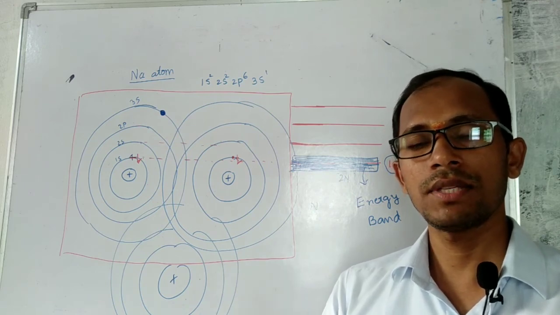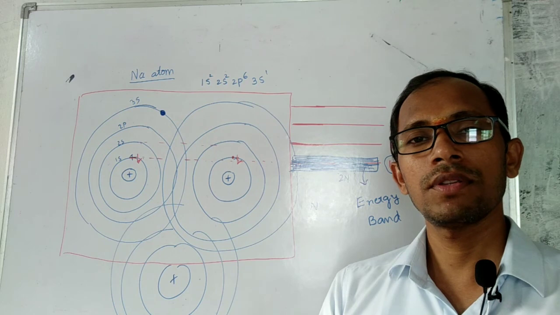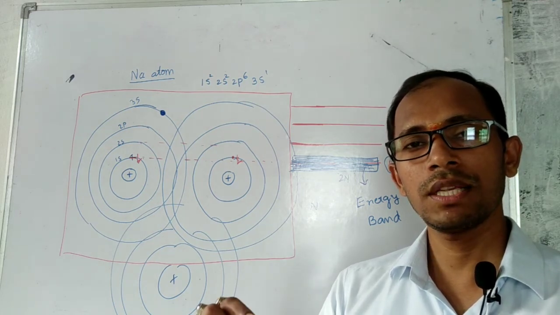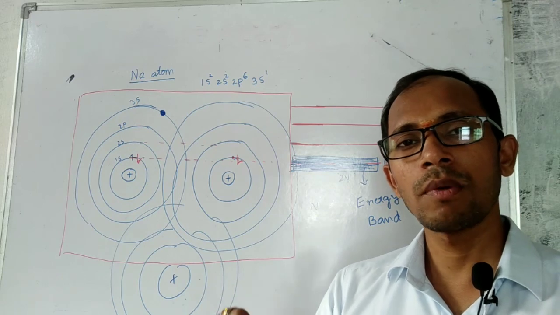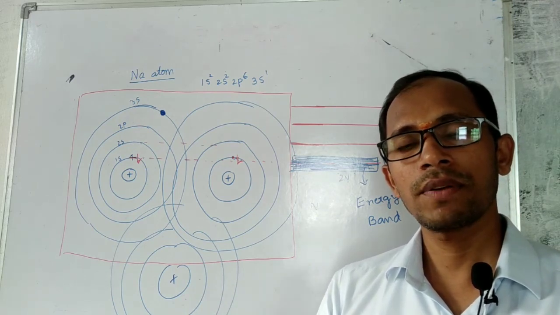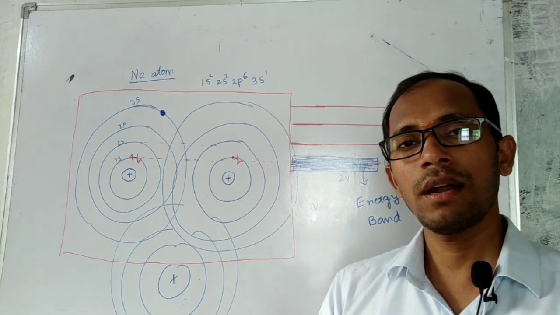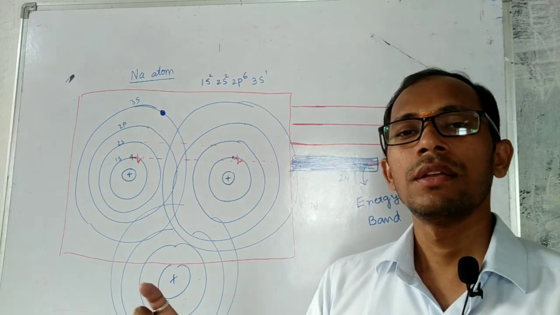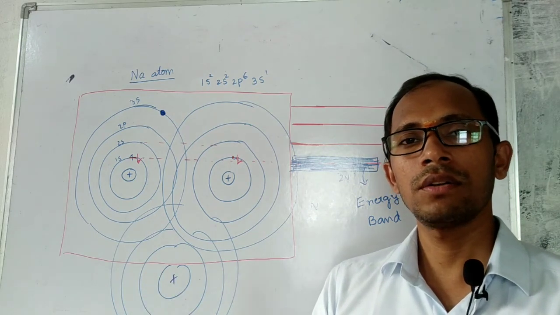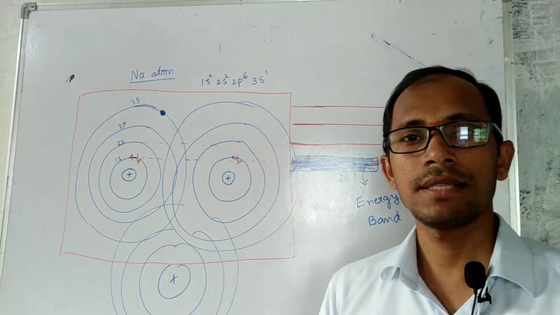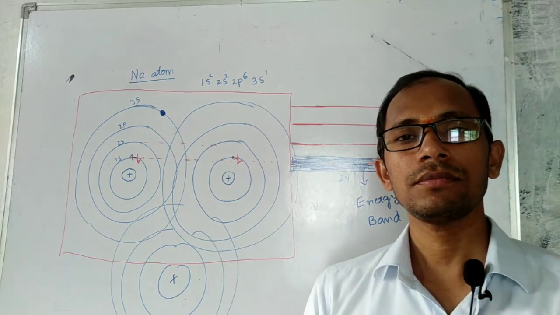These energy levels differ by an infinitesimally small amount, so we cannot observe the discreteness. It looks continuous, and that forms a band. That is called an energy band.